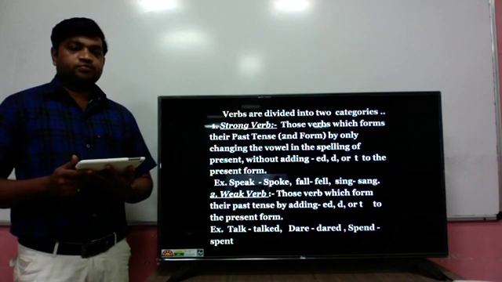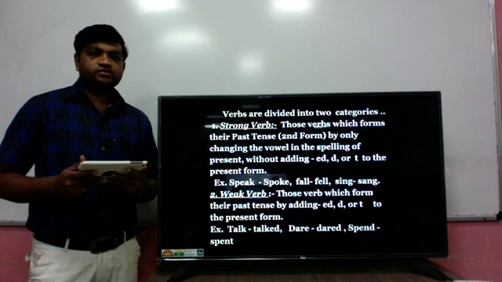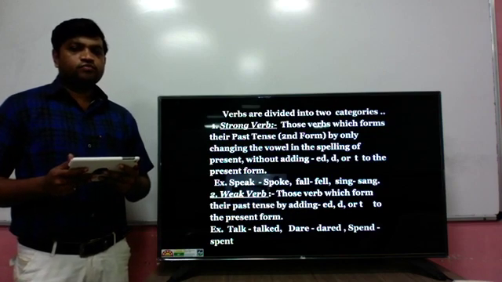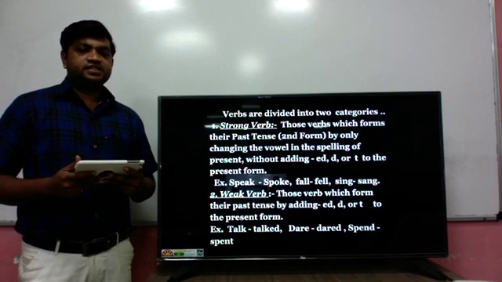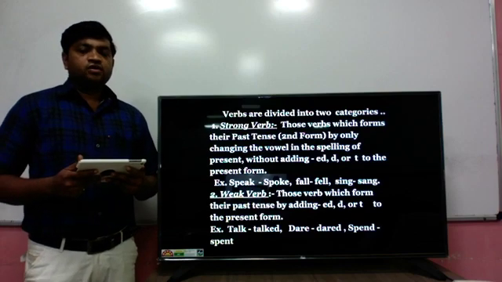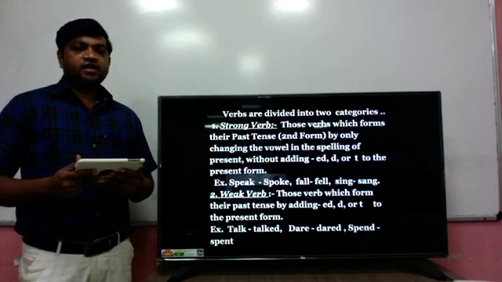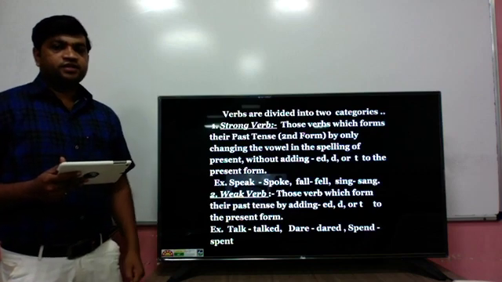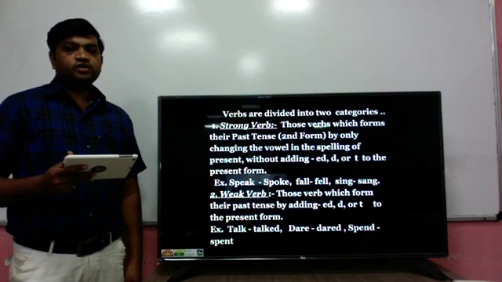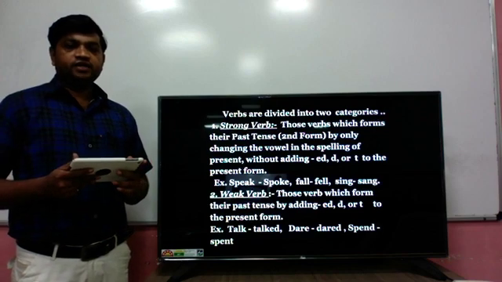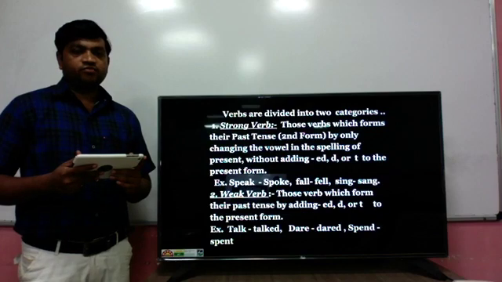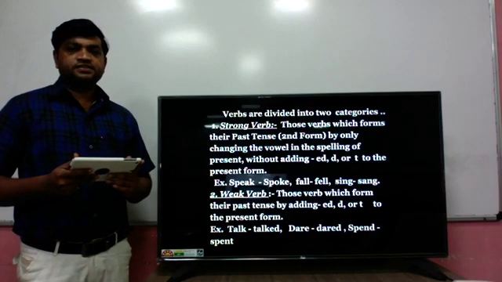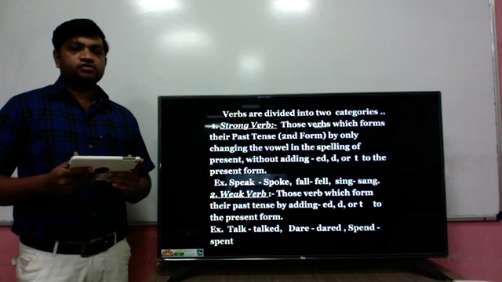First is the strong verb. What is a strong verb? Strong verbs are those verbs which form their past tense, that is, the second form, by only changing the vowel in the spelling of the present or first form, without adding d, ed or t. So those verbs don't need to add d, ed or t; only by changing the vowels they convert into the second form, meaning past form or past participle. Those verbs are called strong verbs.